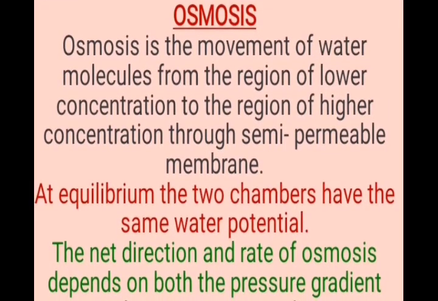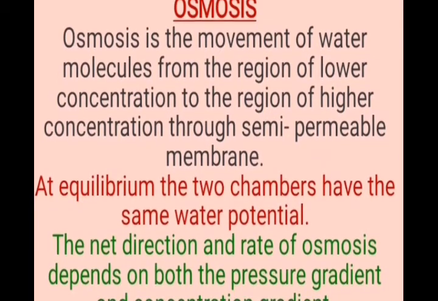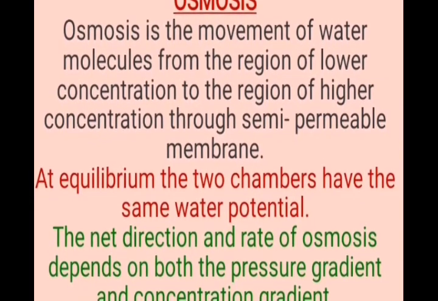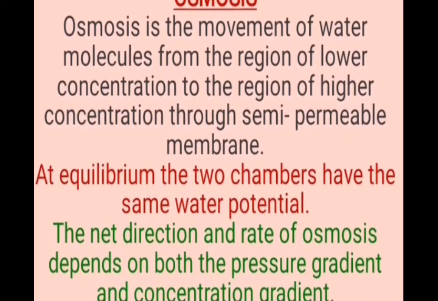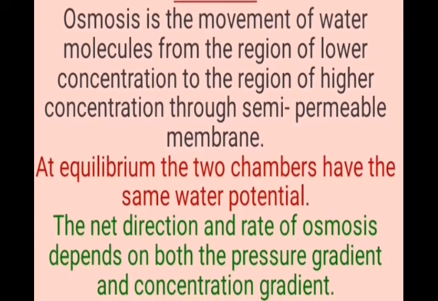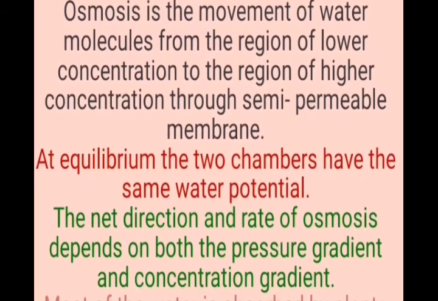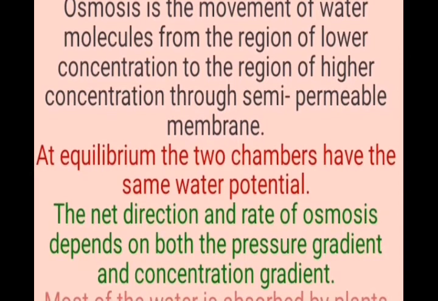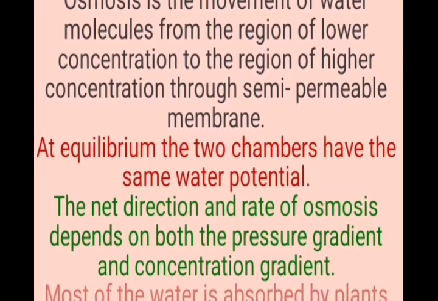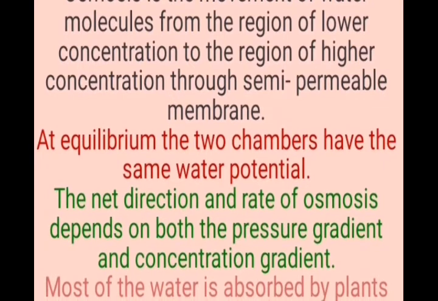Osmosis. Osmosis is the movement of water molecules from the region of higher water concentration to the region of lower water concentration through a semi-permeable membrane. So osmosis is particularly restricted to the movement of water molecules. At equilibrium, the two chambers have the same water potential values, and the direction and rate of osmosis depend on two aspects. They are pressure gradient and concentration gradient.